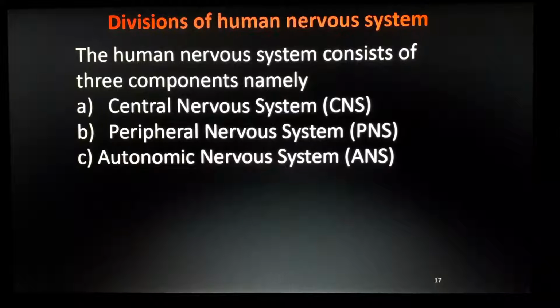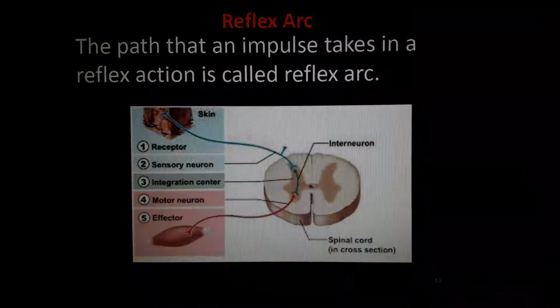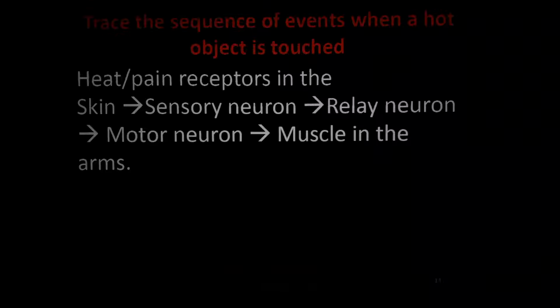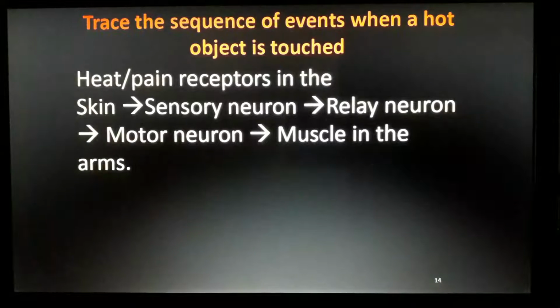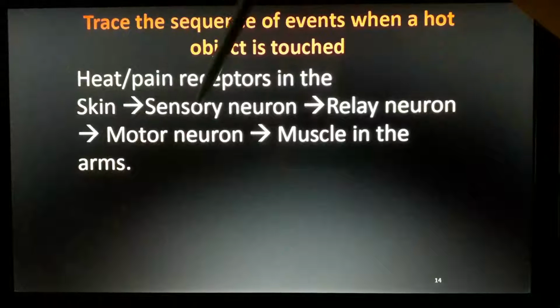Okay, so we were discussing the reflex arc in the last class. This is a reflex arc. You must study this. See: receptor, sensory neuron, relay neuron or integrator center, motor neuron, and effector. That's the reflex arc. Skin, sensory neuron, relay neuron, motor neuron, muscle in the arm. Skin is getting the heat. That heat is given to the sensory neuron.